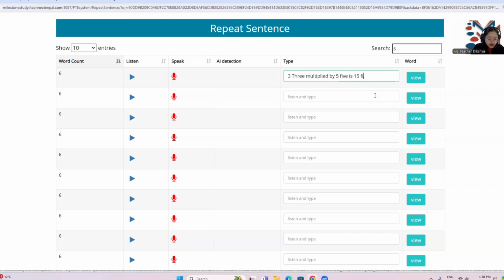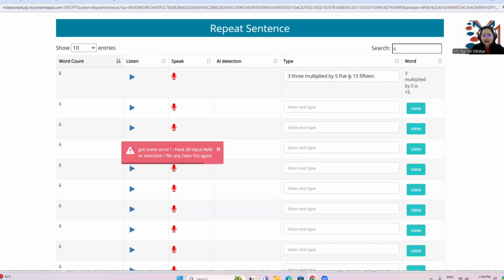Again, I'm going to write it five, fifteen, and 15. Okay, so when you're not sure whether to write numerical or word-wise, just write both of it, okay? 3 multiplied by 5 is 15. Okay, 6 words. All right, so it was numerical 3.